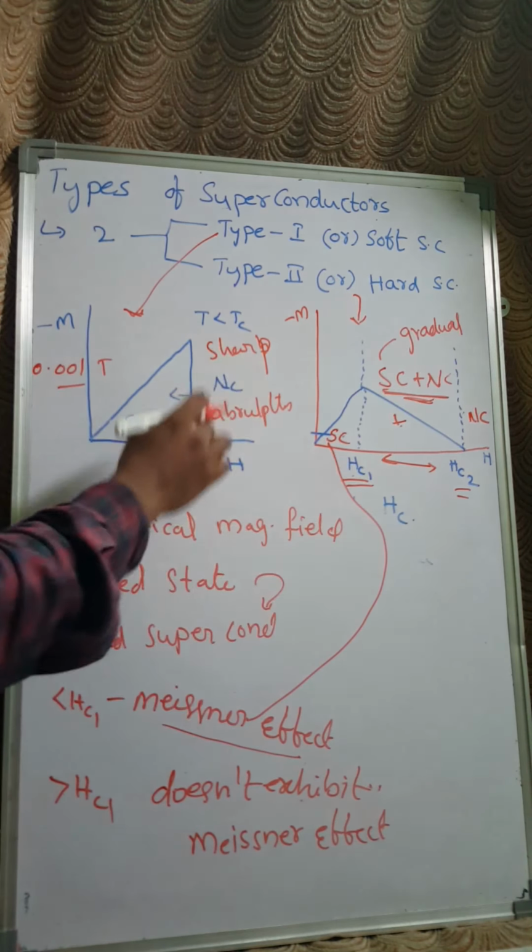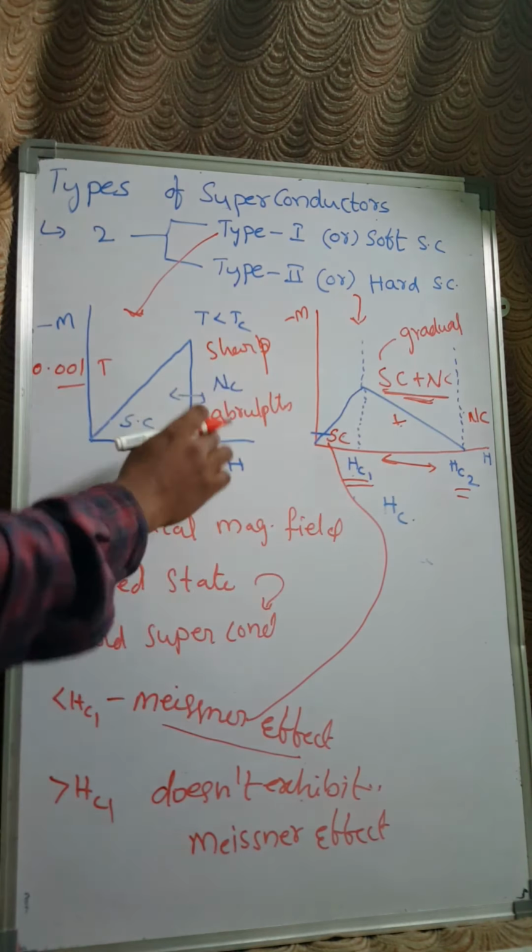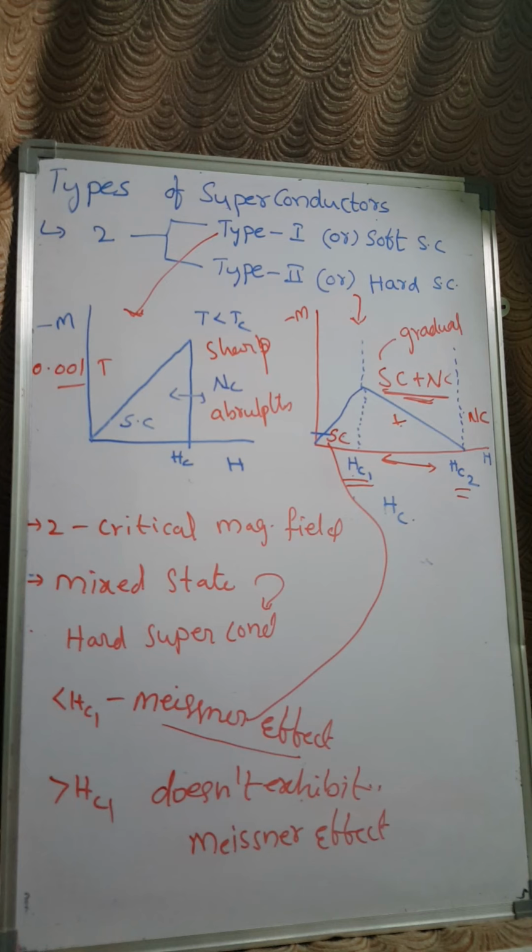You are going to see a sharp or abrupt decrease in the magnetization here, whereas for the type 2 superconductors you are going to see a gradual decrease in the magnetization, right? And these type 2 superconductors don't show a perfect or complete Meissner effect, right?